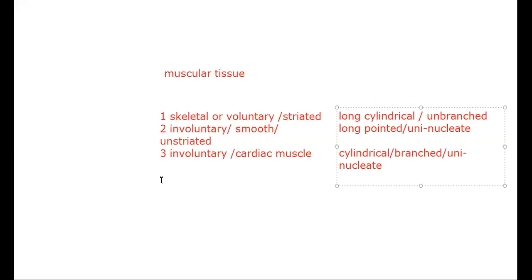It is on the screen also. They are long, pointed, and uninucleate. Very good. What is the meaning of uninucleate? Having one nucleus. Okay, I am muting you now.